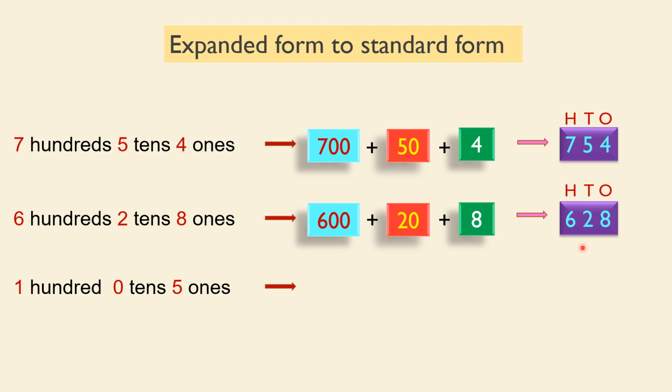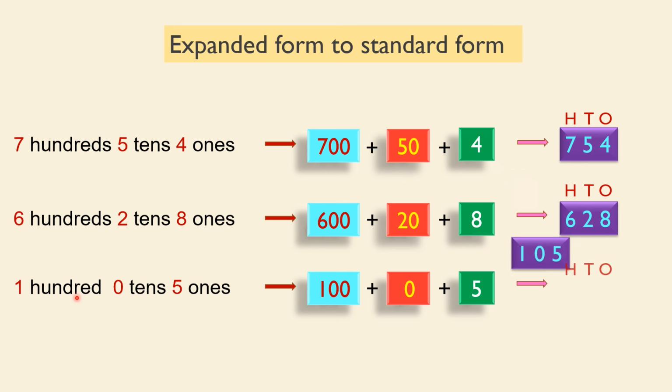Now coming to the next one. 1 hundred, 0 tens, 5 ones. 1 hundred says 100. 0 tens says 0. 5 ones means 5. So 1 in the hundreds place, 0 in the tens place, 5 in the ones. So this is the short form or standard form.